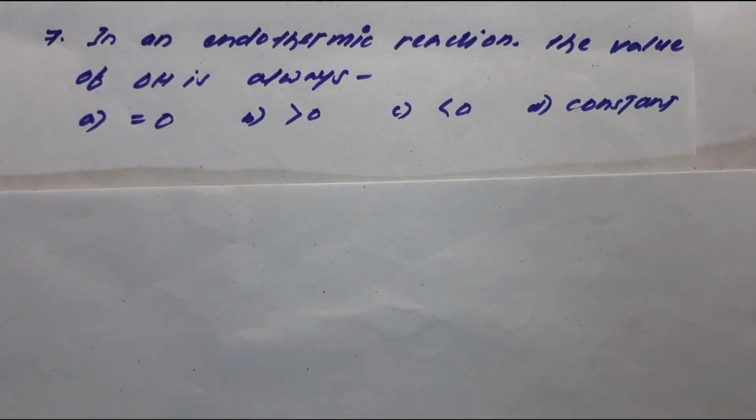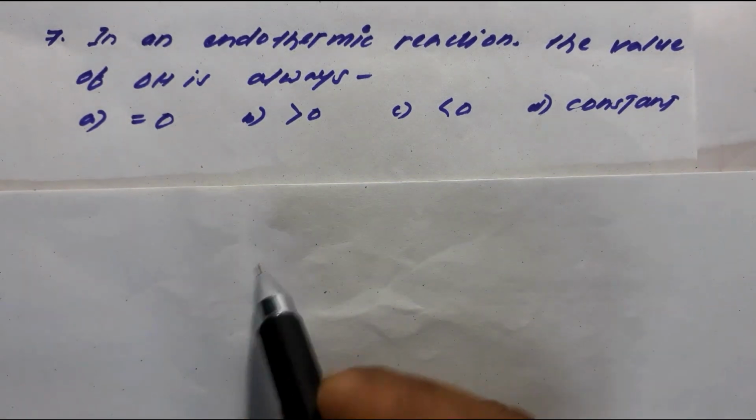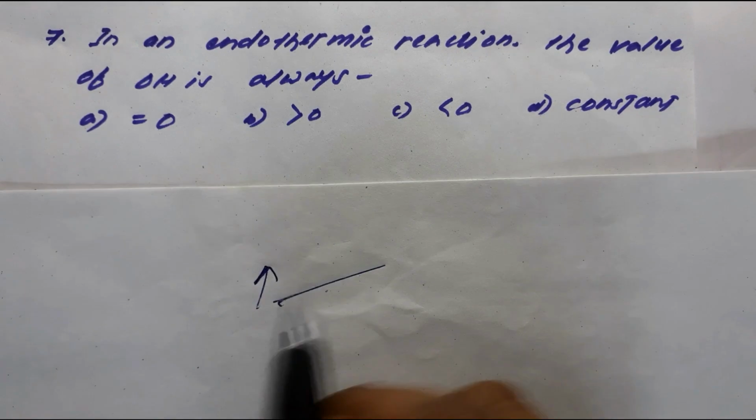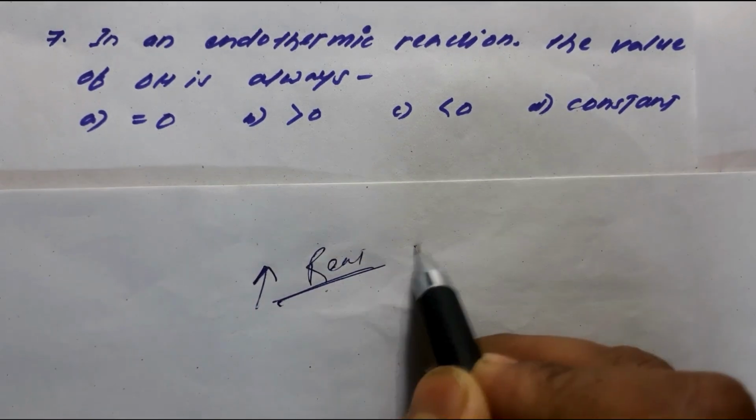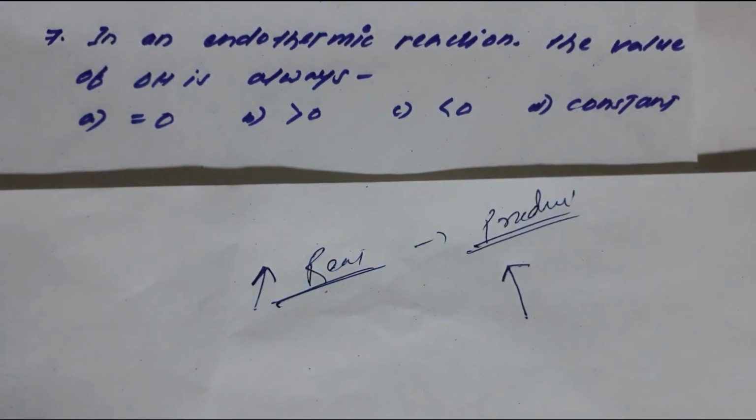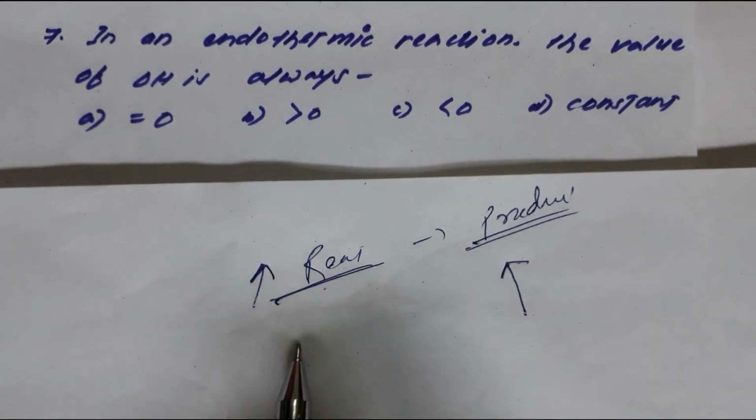Okay guys, another easy question here. It says that in an endothermic reaction, you know endothermic means we are supplying heat. In an endothermic process, if you are talking about reactant and product, the temperature of the product is always higher than the temperature of the reactant.